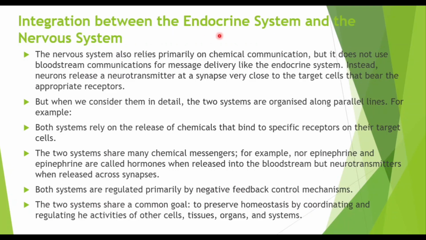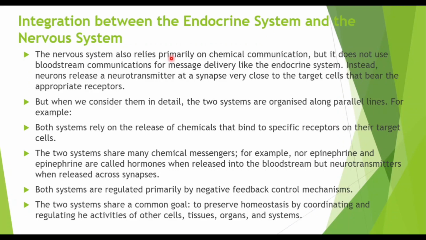The integration between the endocrine system and the nervous system. The endocrine system and nervous system are similar. They both gather information. They control all our moves. They control our system, but they have a different way of doing it. The nervous system uses action potentials, electric impulses, while the endocrine system prefers a slower, wider way of using hormones.